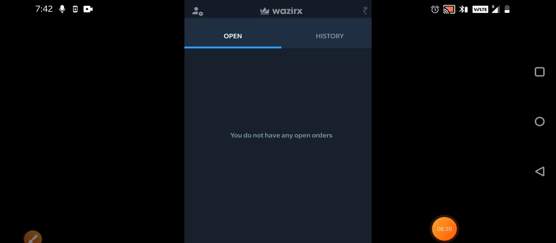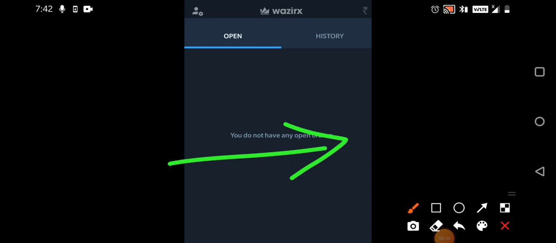Okay, so once you click on buy, you need to swipe after you complete the amount you added. Once you swipe, you'll get orders. You need to go to open, or whenever any order is open, it will show there. Once your price reaches, the order automatically gets executed.